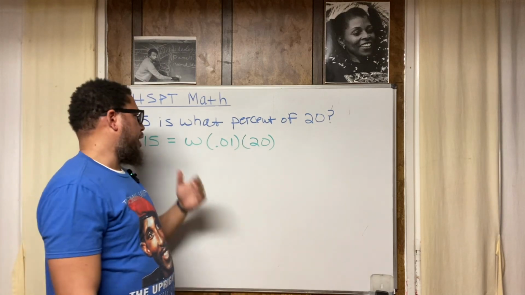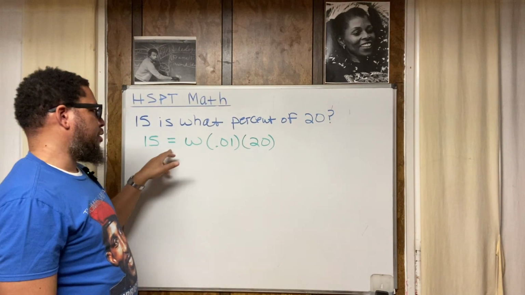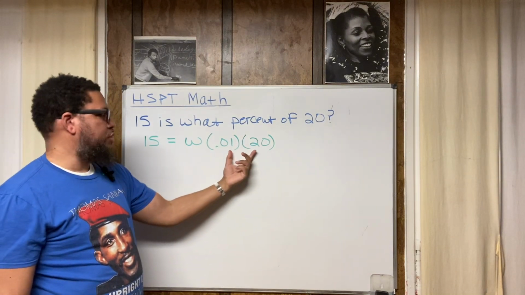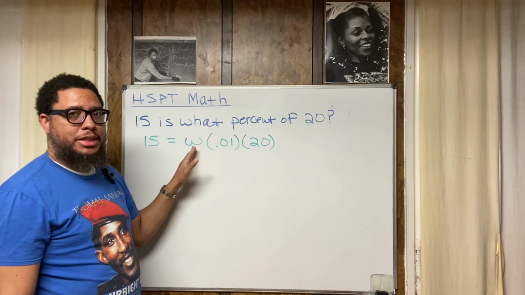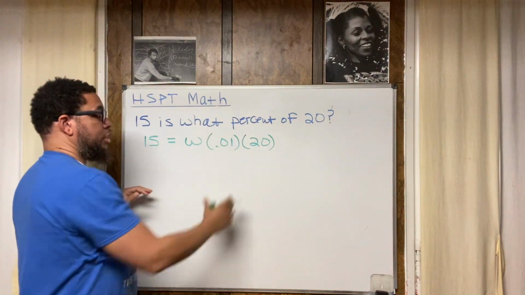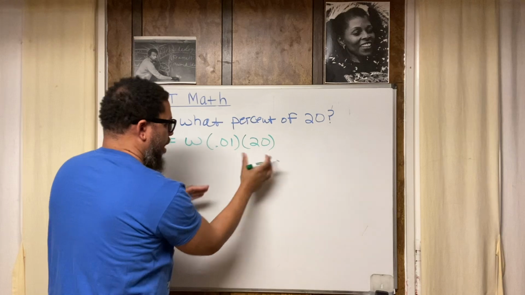All right. So now what we got here? We got 15 is equal to W times 0.01 times 20. Let's simplify this right here. Our goal is to isolate W by itself. If we approach this algebraically, our goal is to isolate W by itself. So let's first simplify this part. Let's combine these two by multiplication.